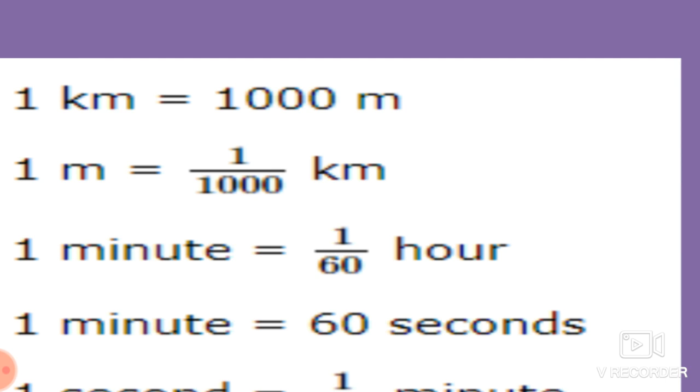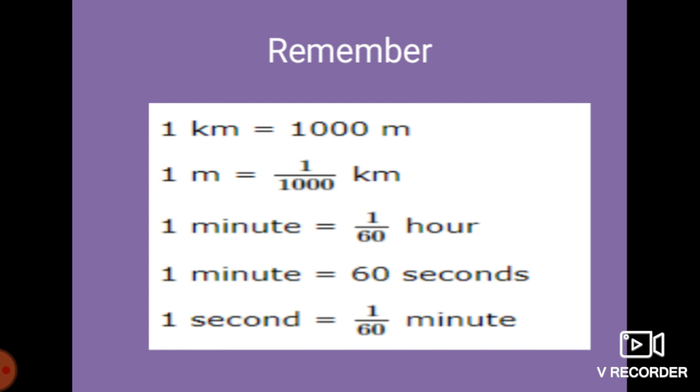For 1 minute, how many hours are there? 1 upon 60 hours are there. For 1 minute, there are also 60 seconds. Okay, so from the 60 seconds we get 1 minute. Also for 1 second, there is 1 upon 60 minutes. So you have to remember this and it will be really helpful for solving the examples.